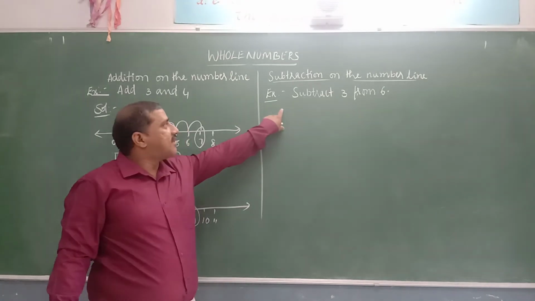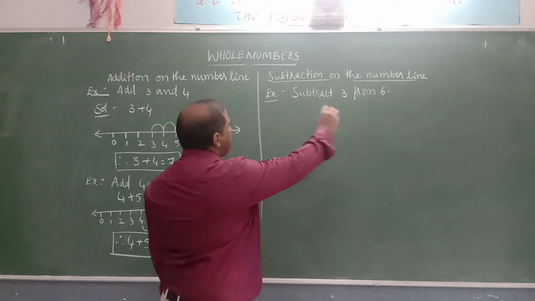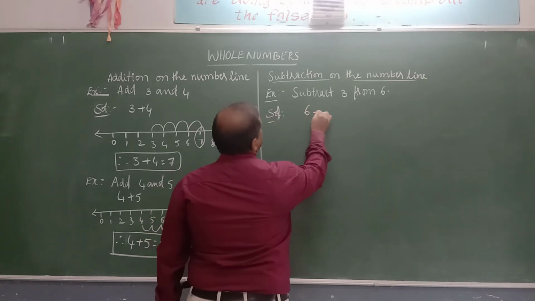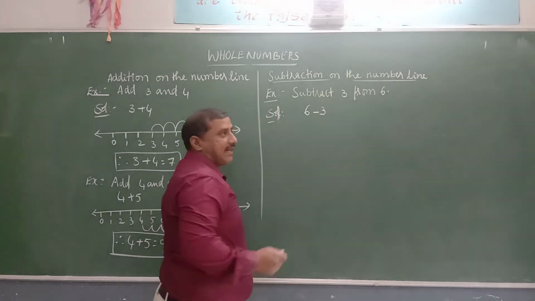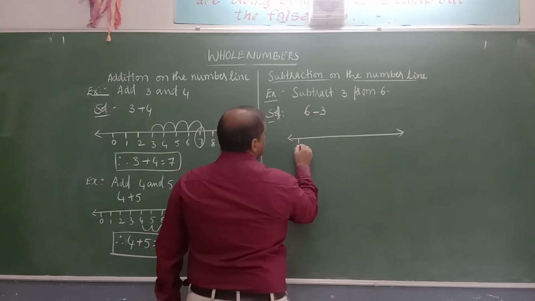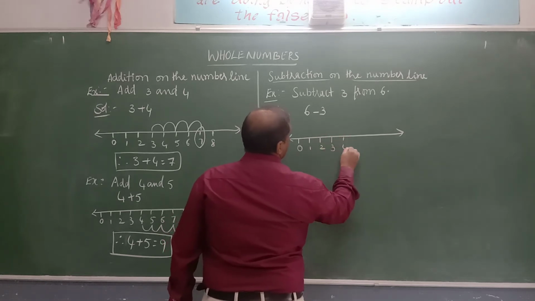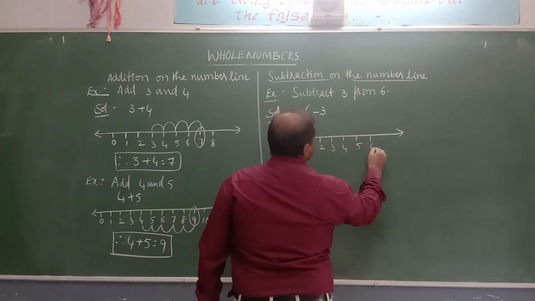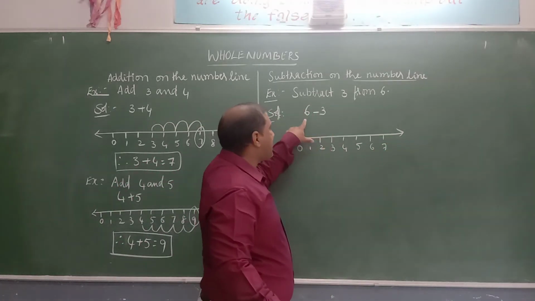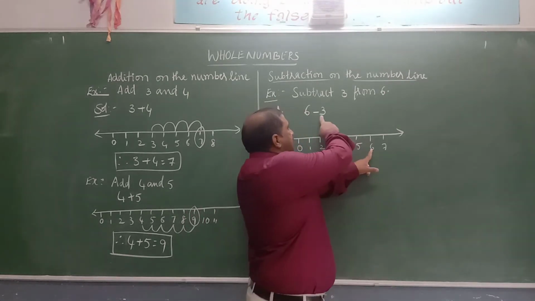Now we will discuss subtraction. Subtract 3 from 6. That means 6 minus 3. How much is 6 minus 3? Draw a number line and represent the numbers from 0, 1, 2, 3, 4, 5, 6, 7. First locate number 6, that is the first number. This is 6, and then we are subtracting 3.